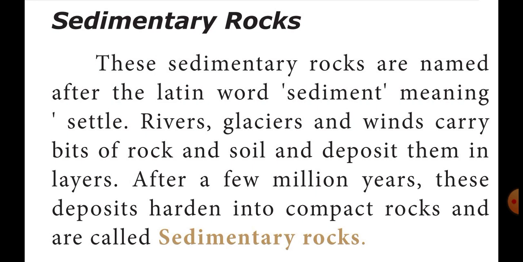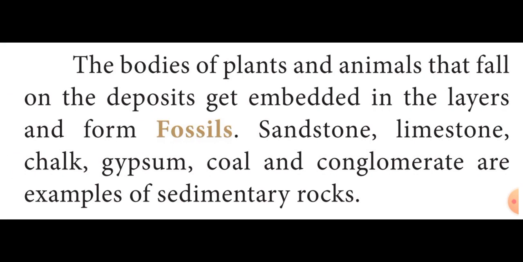Those particular rocks are called sedimentary rocks. The bodies of plants and animals that fall on a deposit get embedded in the layers, meaning attached in the layers, and form fossils. What are the examples of these rocks? Sandstone, limestone, chalk, gypsum, coal, and conglomerate. These are the best examples of the sedimentary rocks.